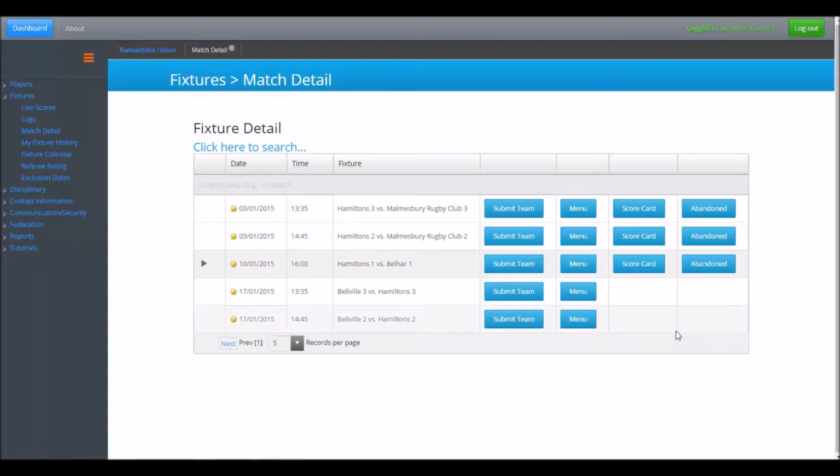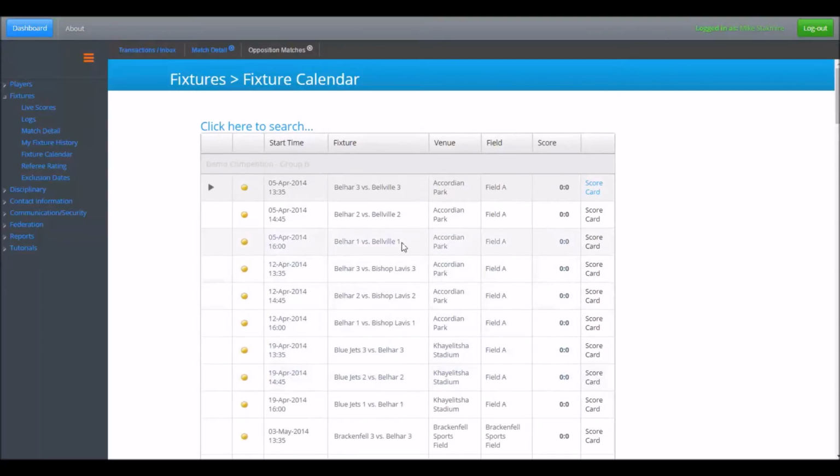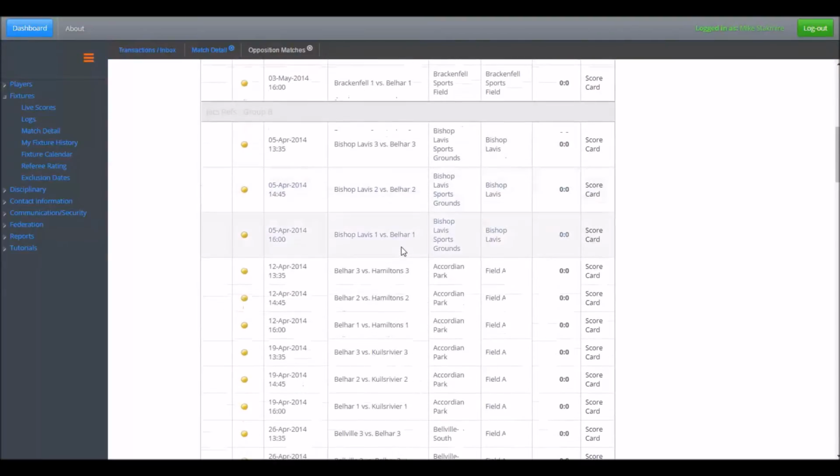The Opposition Matches option can be used to look at all the opposition's previous encounters. Like with the previous option, the scorecard hyperlink is available.